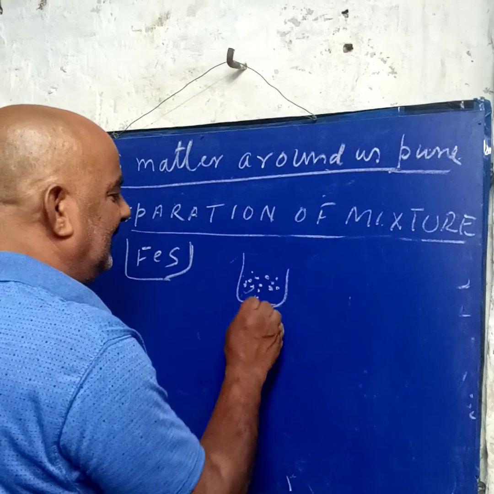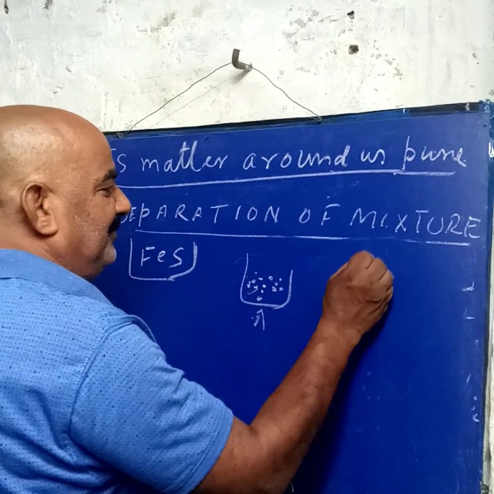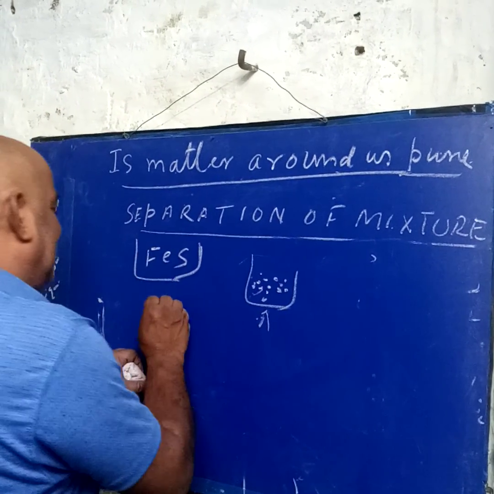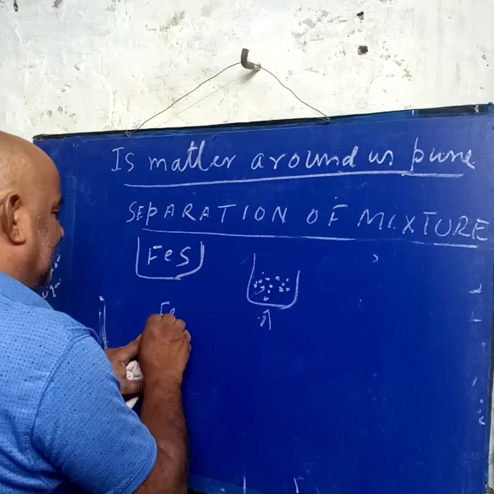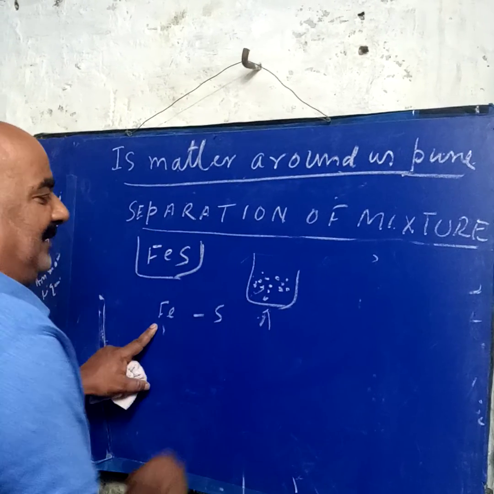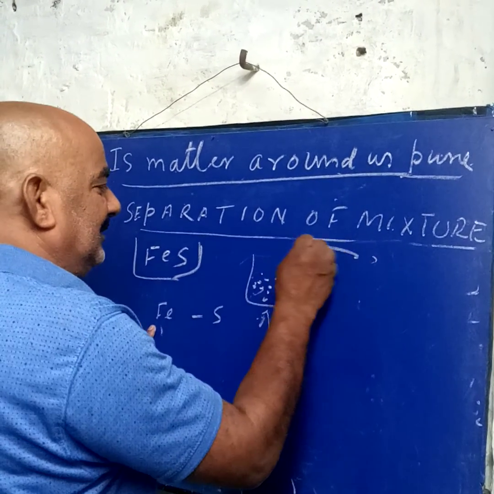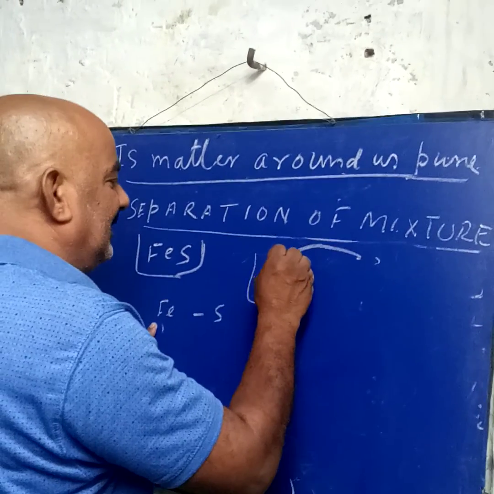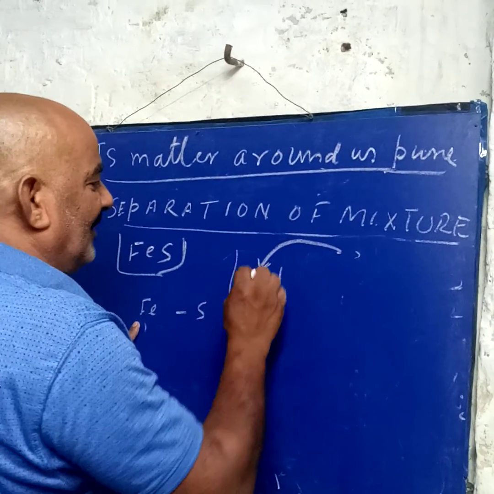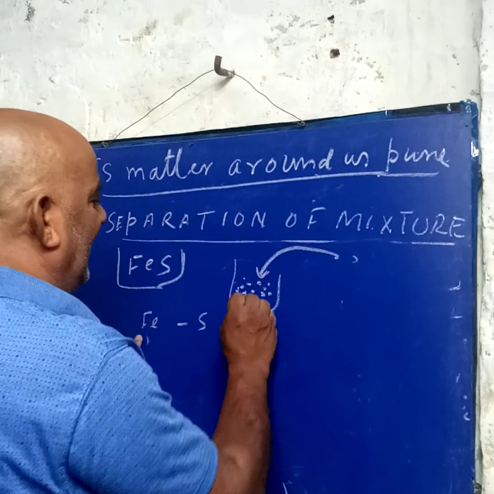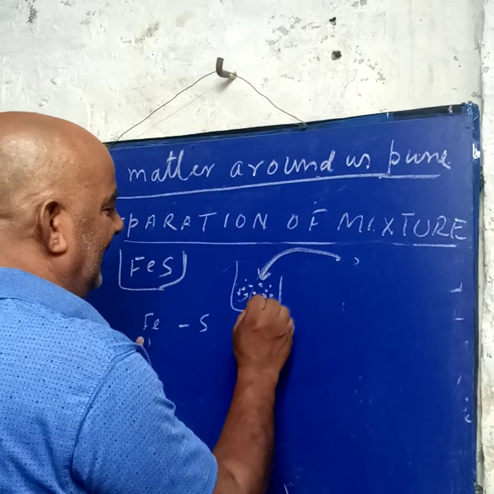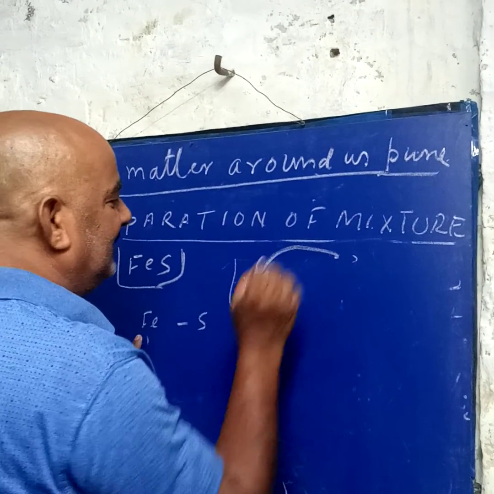How will we separate it? We know iron is magnetic, but sulfur is not attracted by a magnet. So we bring a magnet near the mixture. All the iron will be attracted by the magnet, and sulfur will be left. We can separate it.